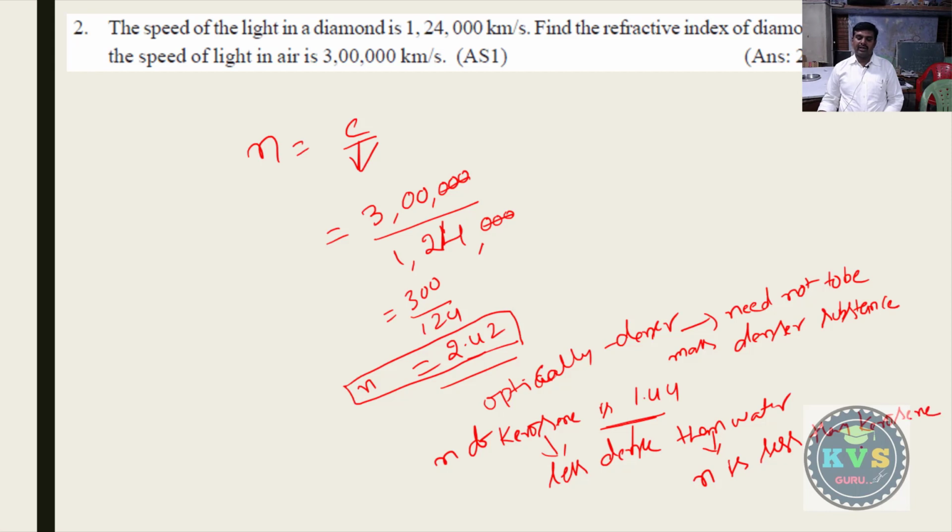So that means the refractive index of water is less, but the mass density is more. That's why we can say an optically denser medium need not be mass denser. Now afterwards we can discuss relative refractive index.